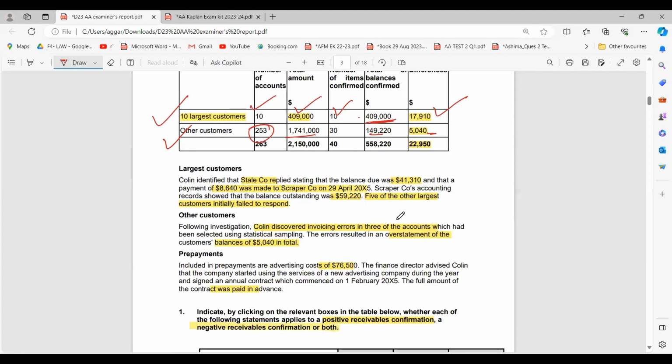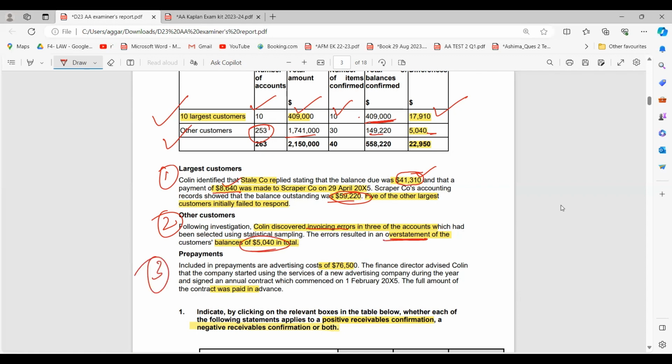The largest customers: it was identified that Stale company replied stating the balance was this, and that a payment of 8,640 was made to Scraper. So they are saying we have already made a payment of this amount. The Scraper company's accounting records show that the balance outstanding was this. So now there's a difference. According to us, the balance is this, but they're saying they have already made a payment. Second is other customers. Following investigation, Colin discovered invoicing errors in 3 of the accounts, which had been selected using statistical sampling. The errors resulted in an overstatement of the amount.